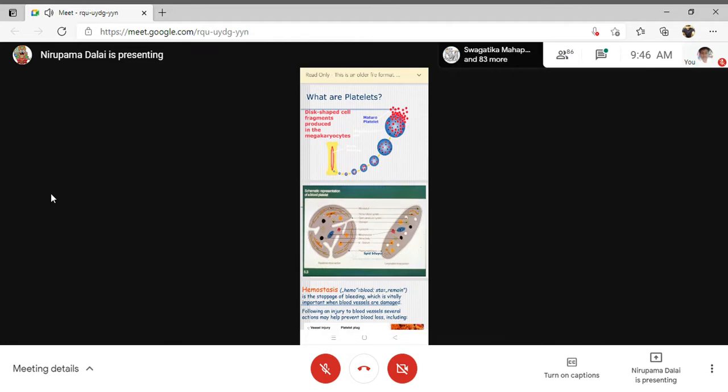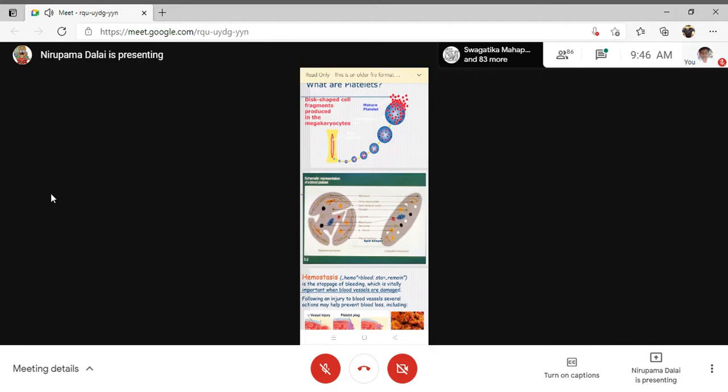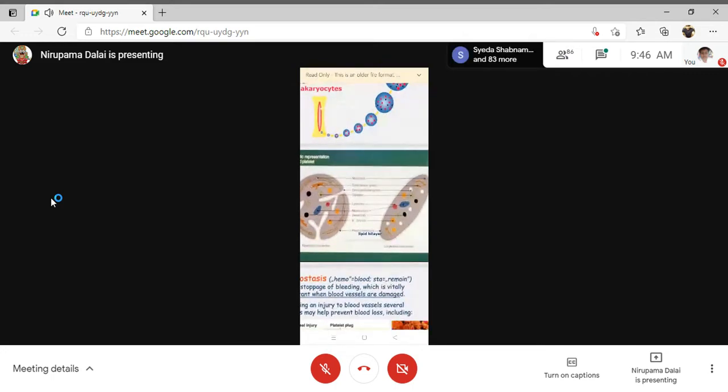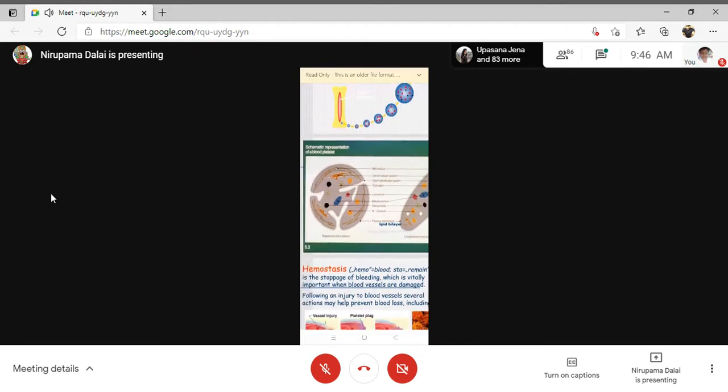They have the cell membrane. Just beneath the cell membrane, there is a structure known as the microtubule, and these microtubules are formed of a special protein known as tubulin. Then what is the function of this microtubule? These microtubules provide structural support to the platelets, and there is also the presence of canaliculi.